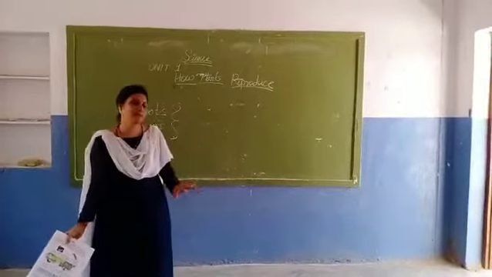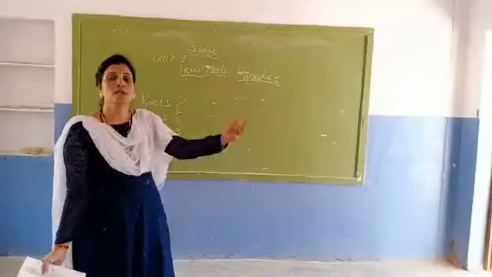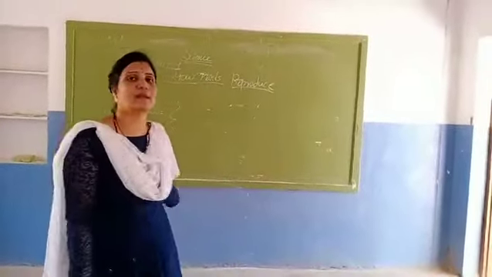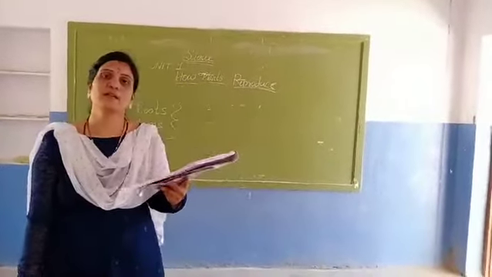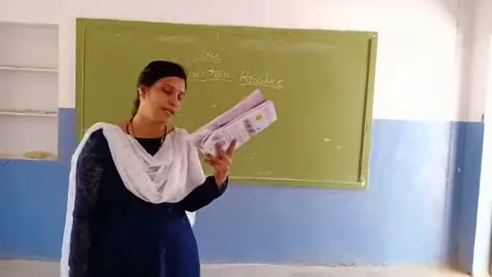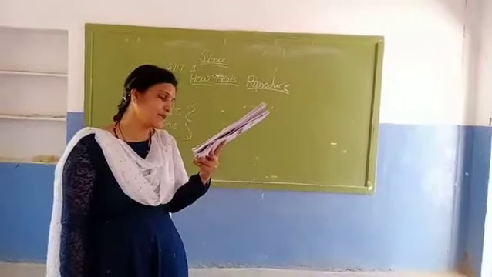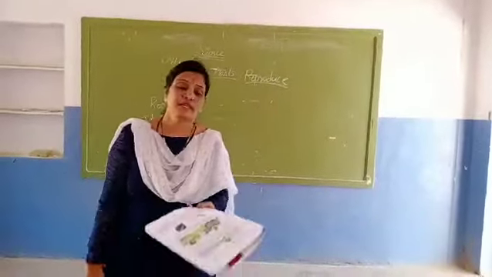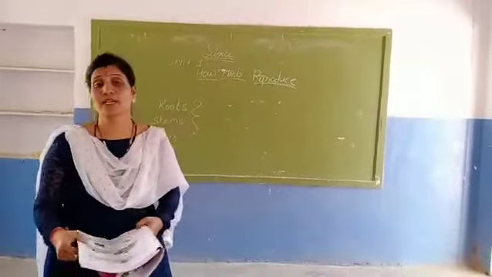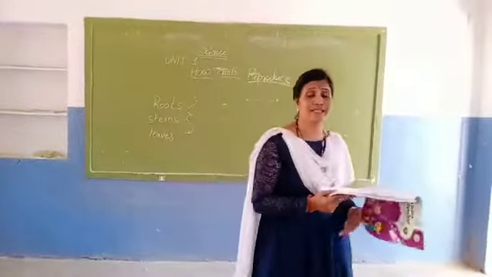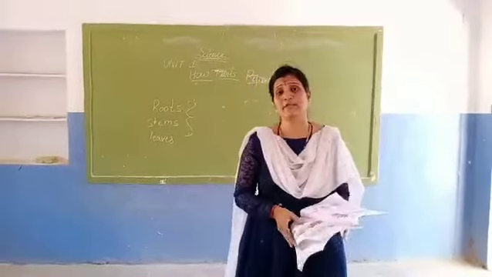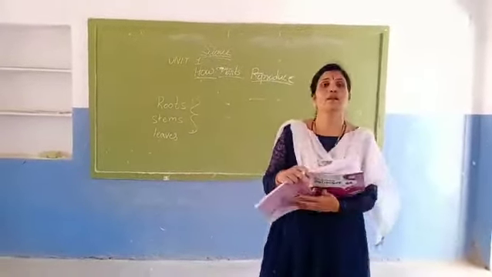He is telling what it means. Another way of growing plants with the help of root, stem and leaves is called vegetative propagation. Now we will learn what is meant by vegetative propagation. Plants reproduce very quickly by vegetative propagation. What is it telling here? With the help of this, plants will grow very quickly. Quickly means very fast it will grow.